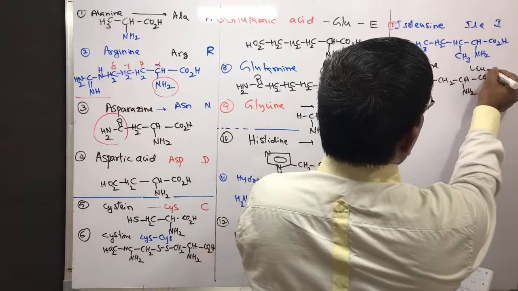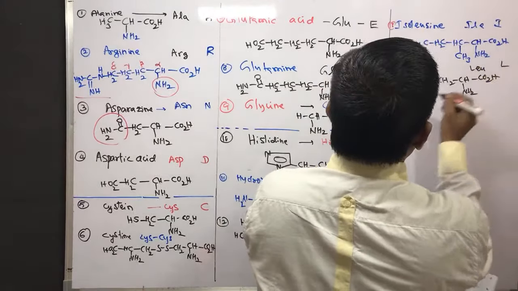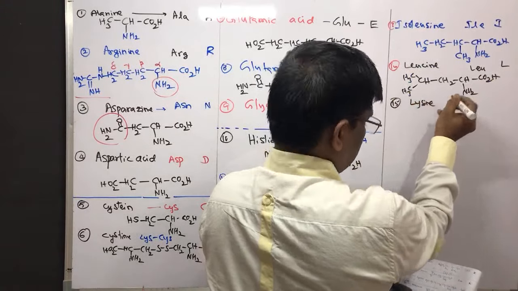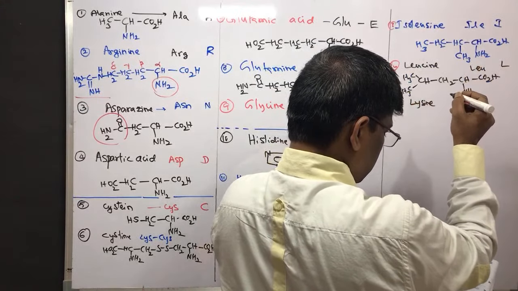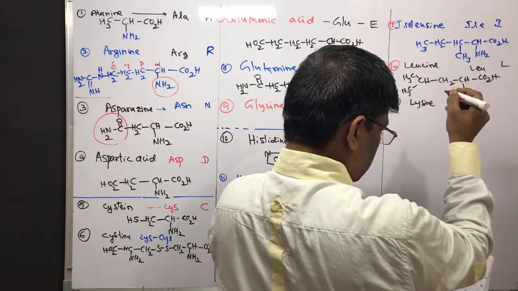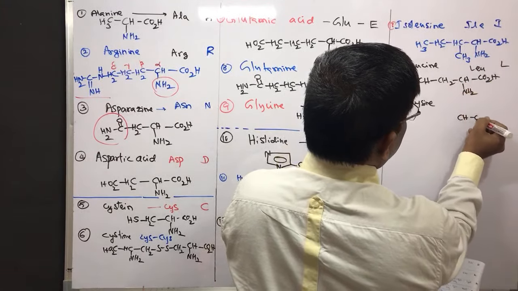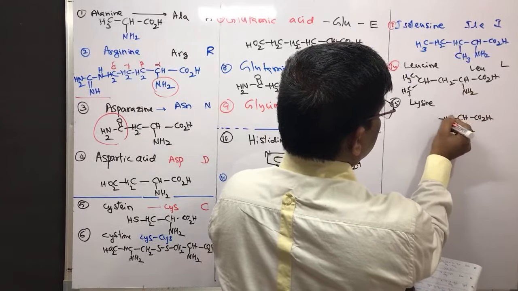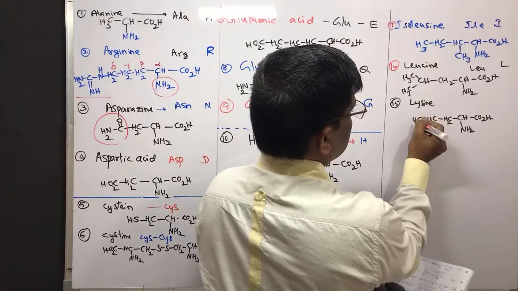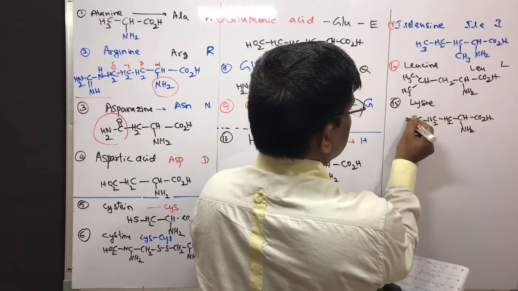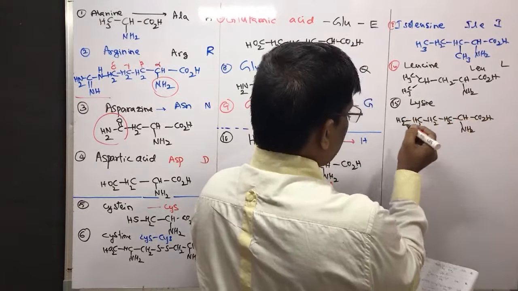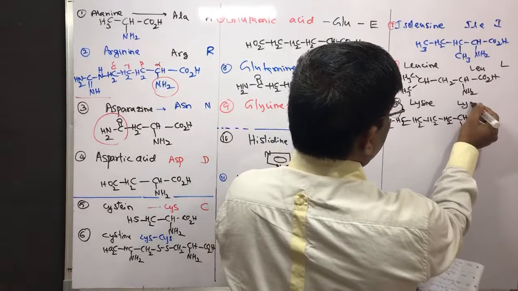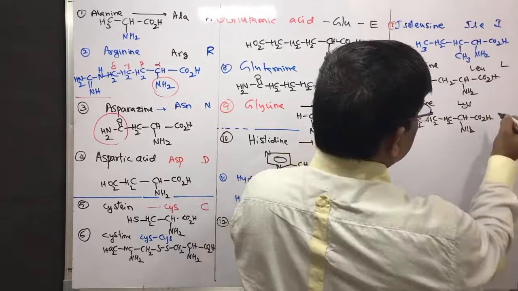This is LEU, L, followed by 15 is lysine. This is carbon chain CH, CO2H, amine. CH2, CH2, CH2, 1, 2, 3, 4, 5, 6, CH2 and amine. And the lysine abbreviation is LYS and this is K.